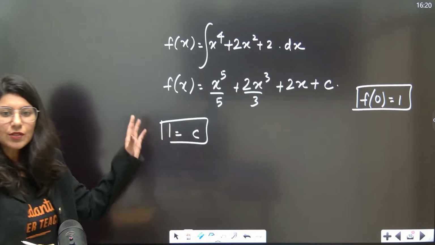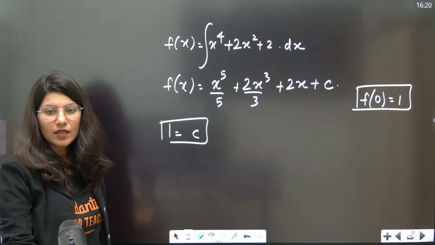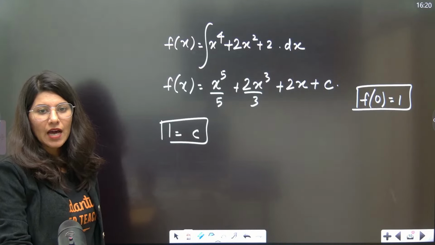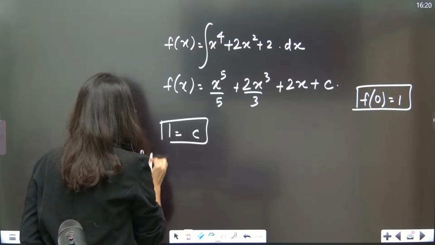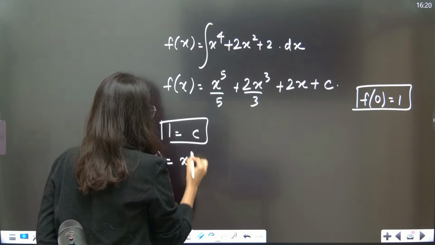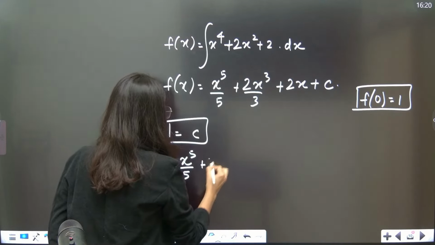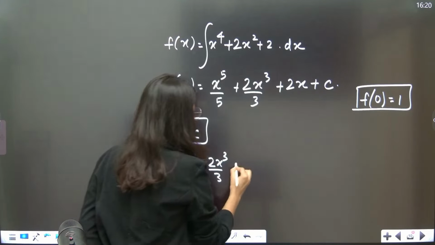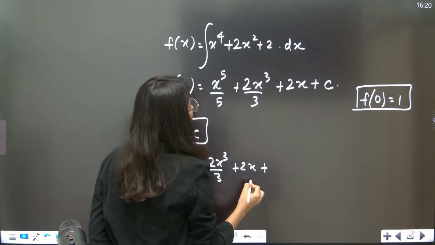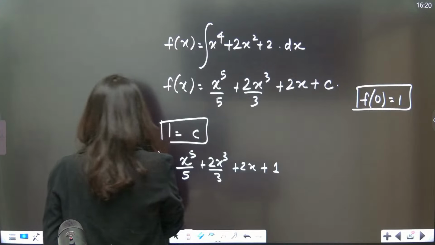If you put x equals 0, your constant term is going to be what? 1, correct? And now, the final time of writing this function: f of x equals x power 5 by 5 plus 2x cube by 3 plus 2x plus 1. This is your function.